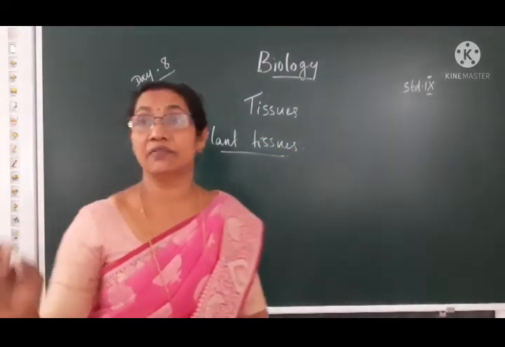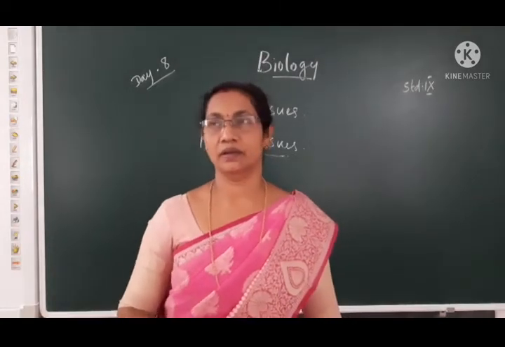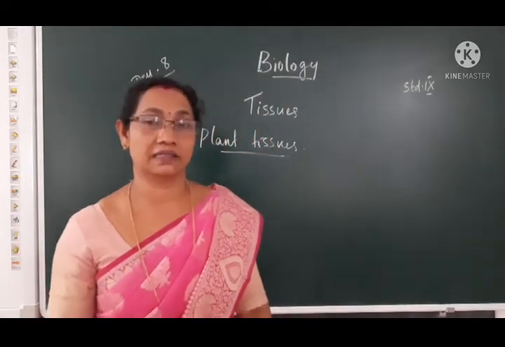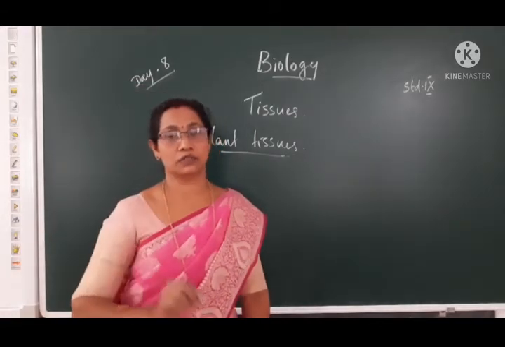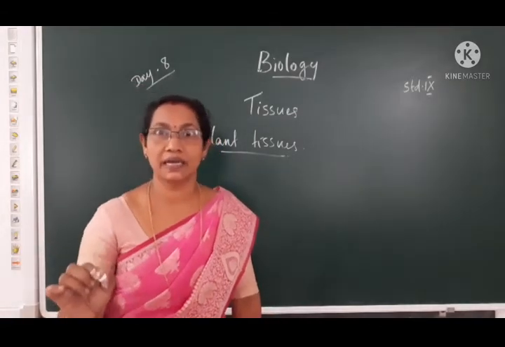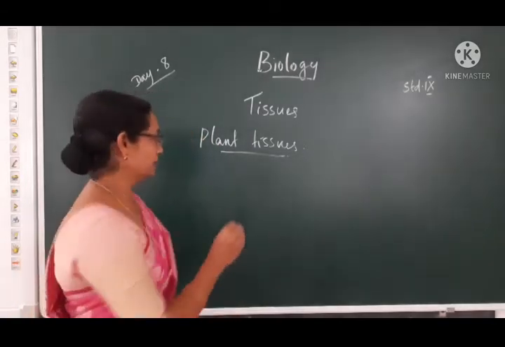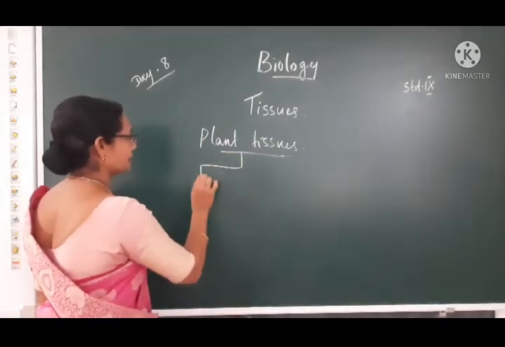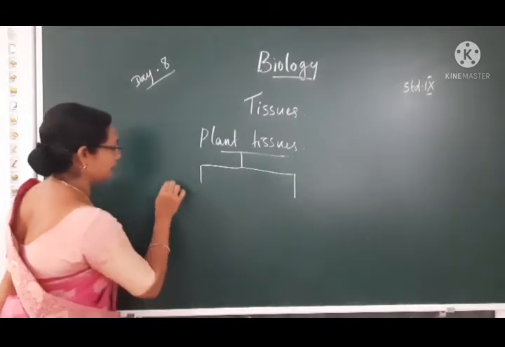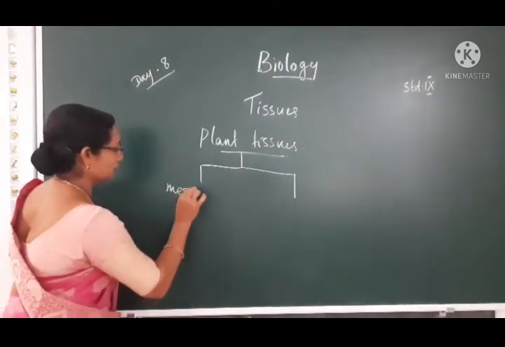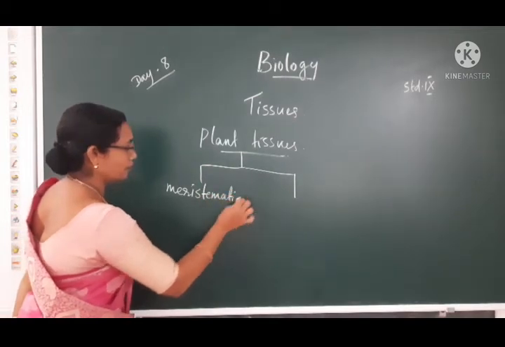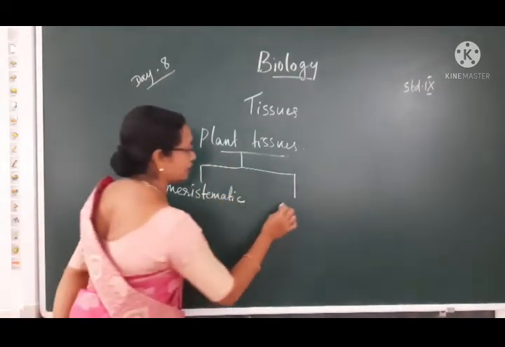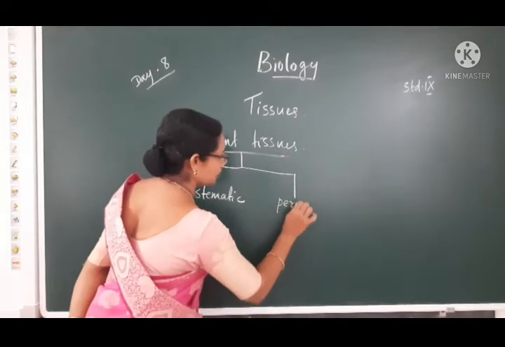Based on the dividing capacity, plant tissues are mainly classified into two types: meristematic tissues and permanent tissues.